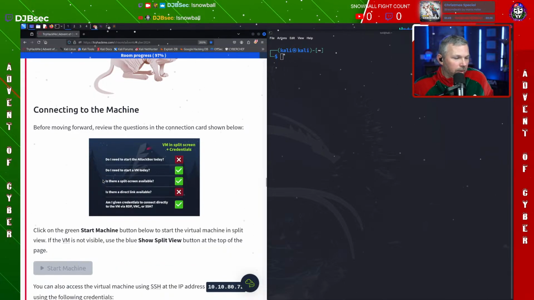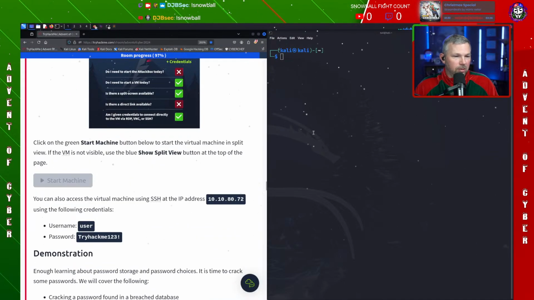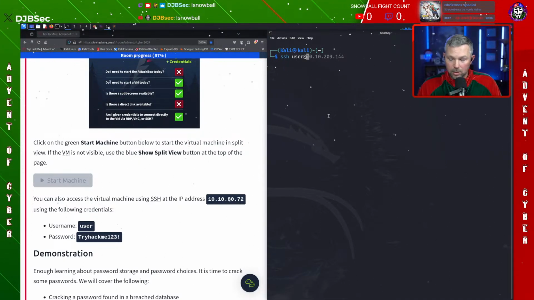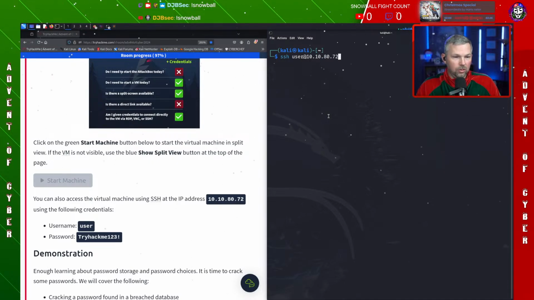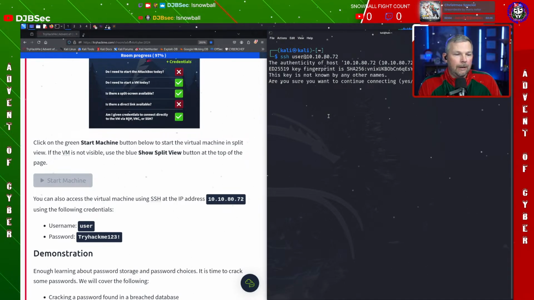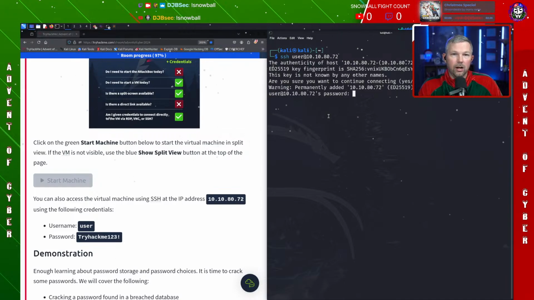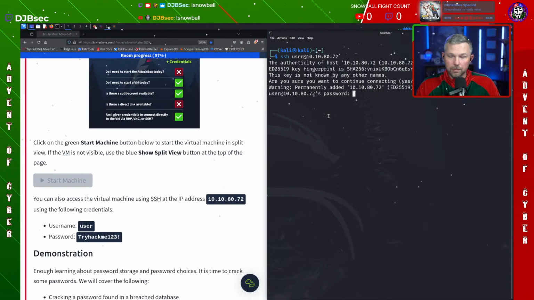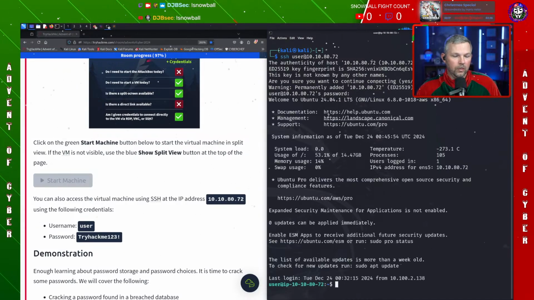All right, I've already started the machine. There is our IP address, so let's go ahead. We are going to SSH into this machine today. SSH user at 10.10.80.72. Yes, we're good there. And then our password is tryhackme123. And we're logged in. We're going to clear this, so we're in our stuff.